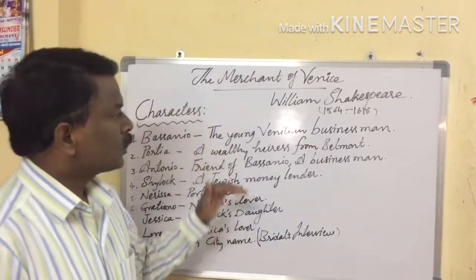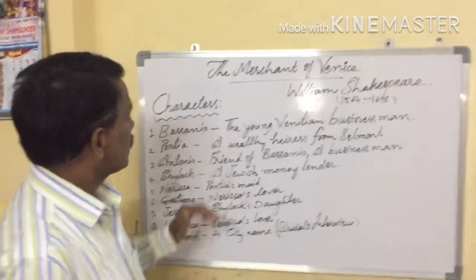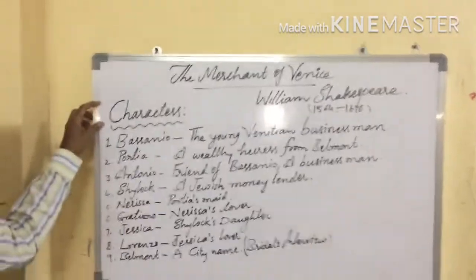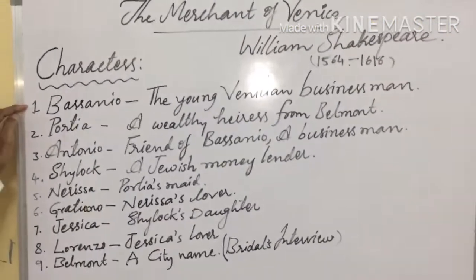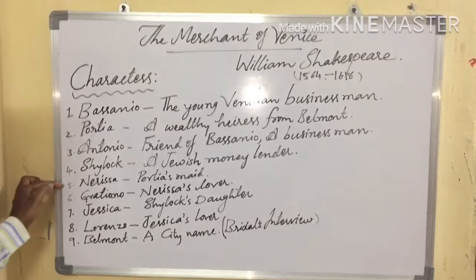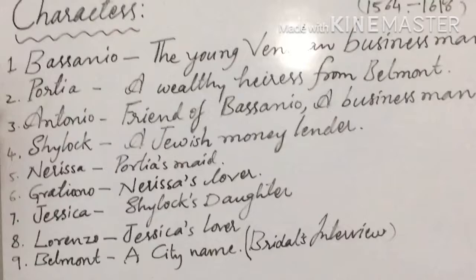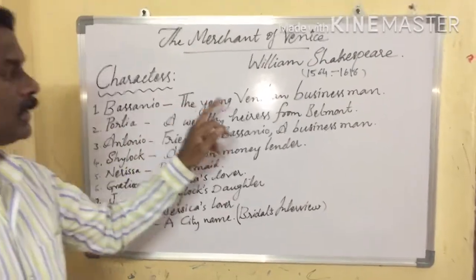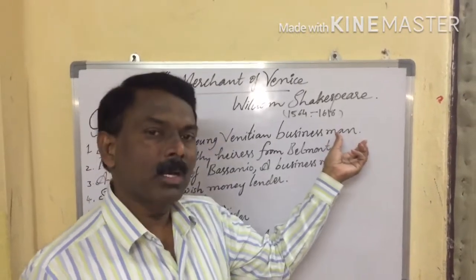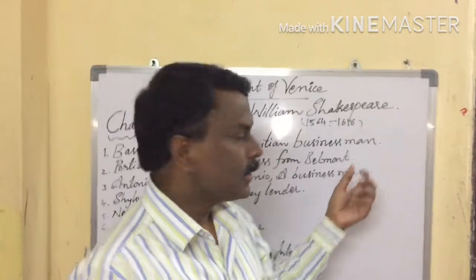So let us see the characters first. How many characters are there? These are all the characters: Bassanio, Portia, Antonio, Shylock, Nerissa, Graciano, Jessica, Lorenzo, Belmont. Bassanio: who is Bassanio? The young Venetian businessman. He is a businessman who belongs to Venice city. Where is Venice? Venice is located in Italy.